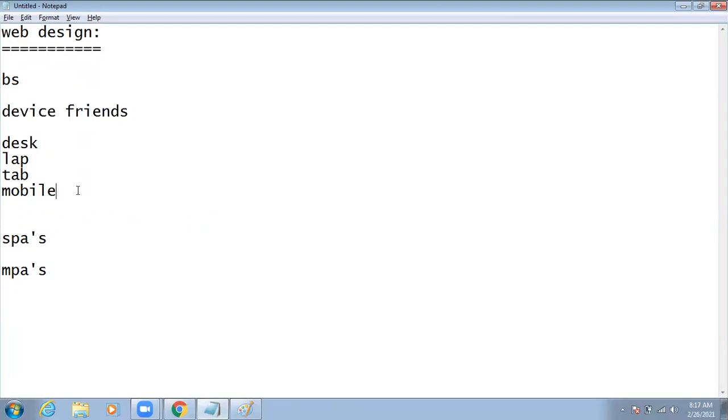This website should be fit. So that is called Bootstrap. In Bootstrap also we have versions like 3 and 4. The old version is 3.4.1, and the latest version is 4.3.1.